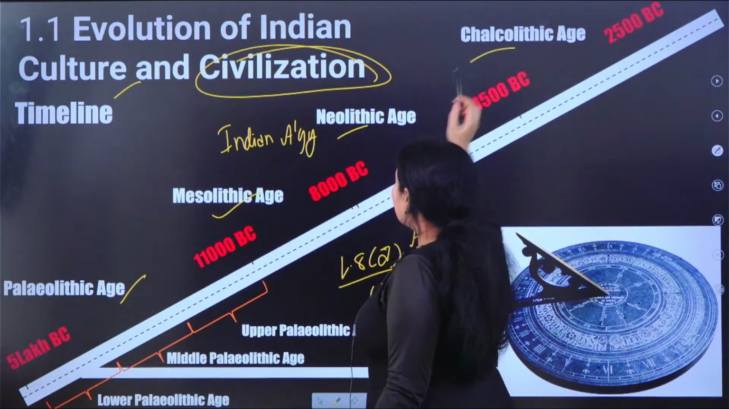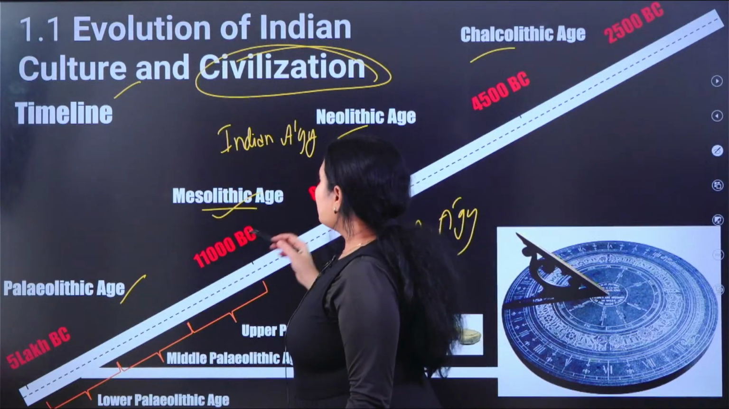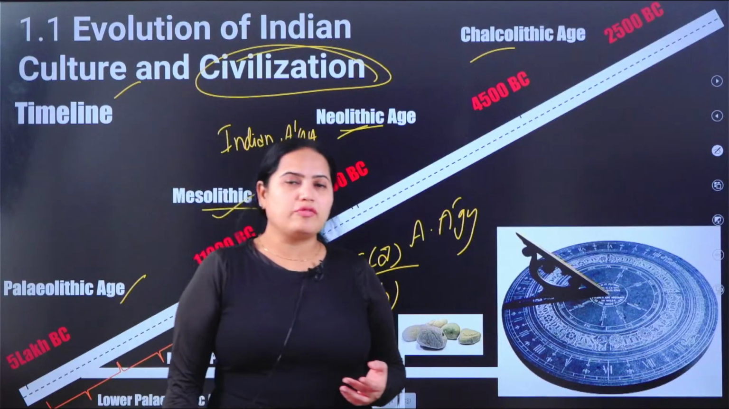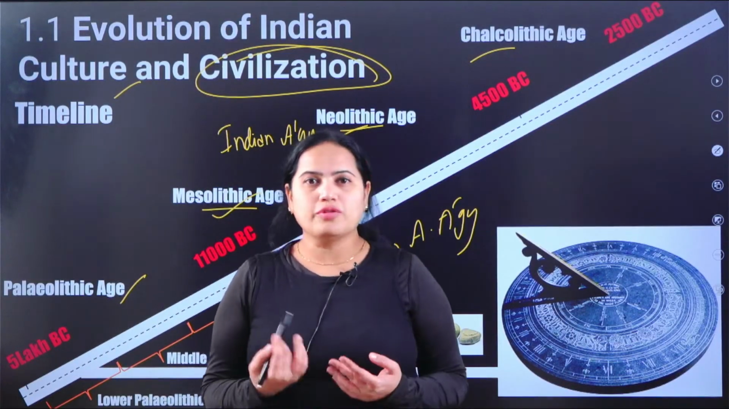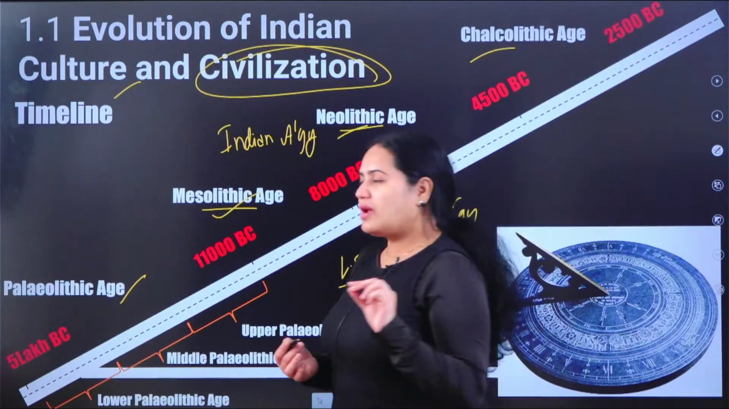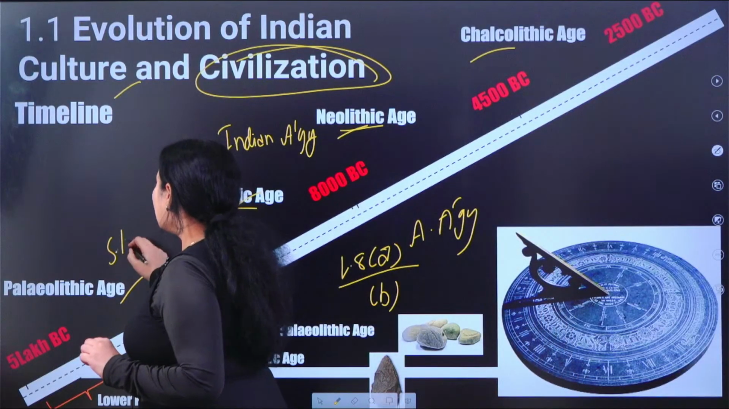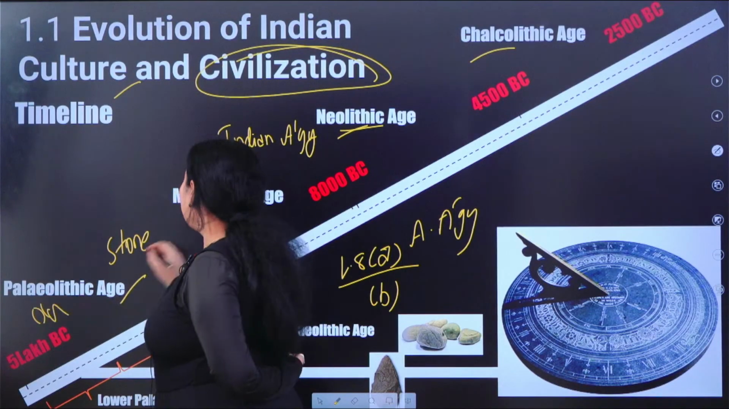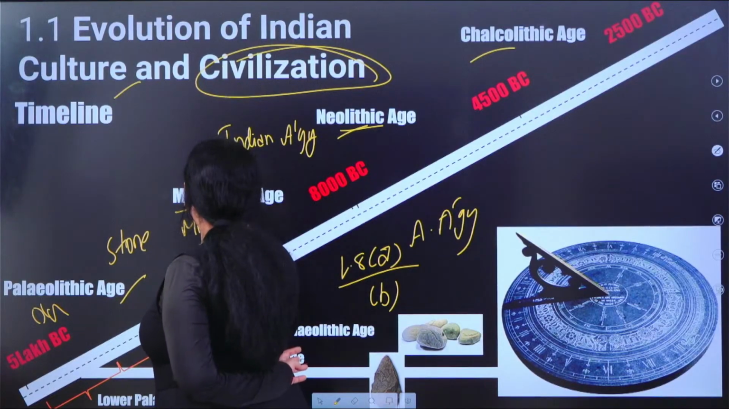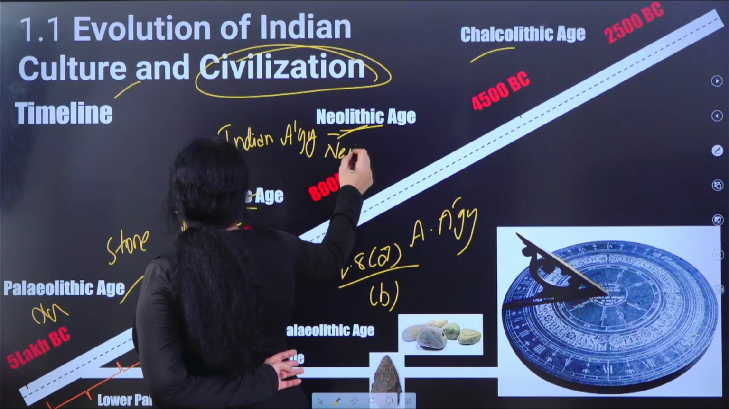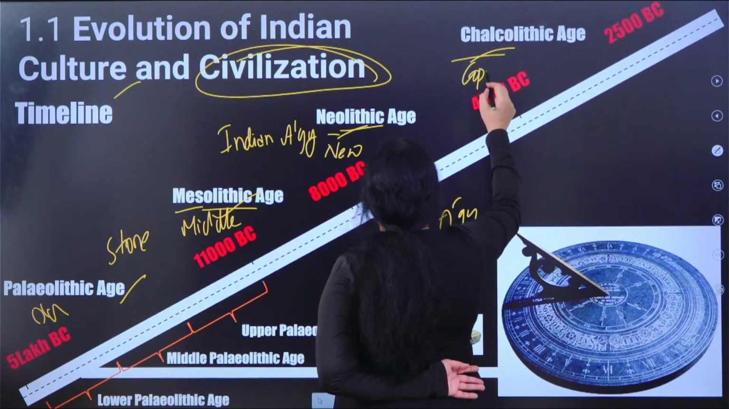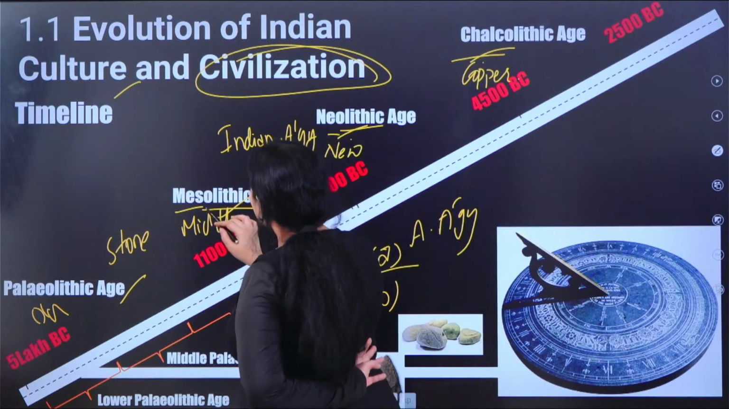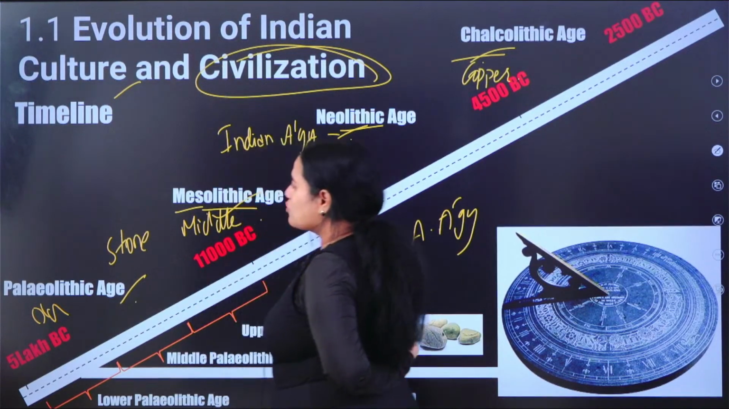We already understood the meanings of Paleolithic, Mesolithic, Neolithic and Chalcolithic. In the last class I explained that they are derived from Greek and are a combination of two words, where lithic in the suffix stands for stone. Paleo stands for old, Meso stands for middle, Neo stands for new, and Chalco stands for copper. So it is the copper stone age, the new stone age, the middle stone age, and the old stone age.